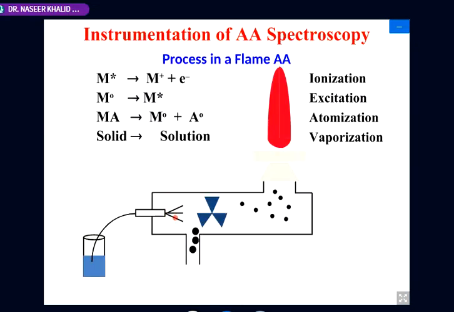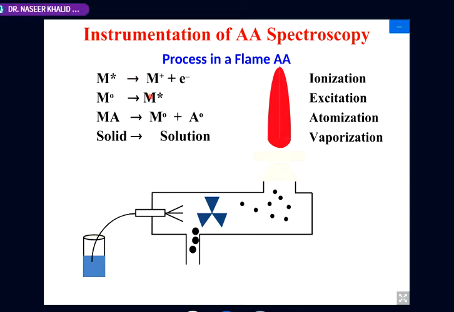For example, the burning is there within the flame, and in this flame these reactions are taking place. First one is vaporization: the solvent is being evaporated. Then in the middle of this flame, atomization, the conversion of solid material into metallic atoms. When it is excited, it absorbs energy, and this is the characteristic absorption coming from what? From the hollow cathode lamp. This is the resonance taking place and the absorption taking place.